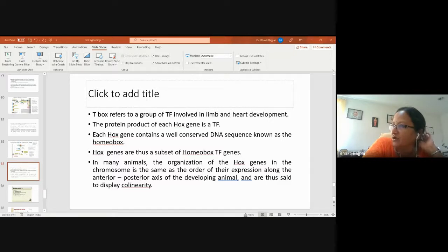Like in the case of nerve cells, we have seen that if one cell becomes a nerve cell, the other epidermal cells around it will not differentiate into nerve cells. So these different signaling pathways also help in pattern formation during growth and development. Also, PI3 kinase, we have seen, provides the signal for cell survival and growth, so that the cell will not die by apoptosis and will grow in size.